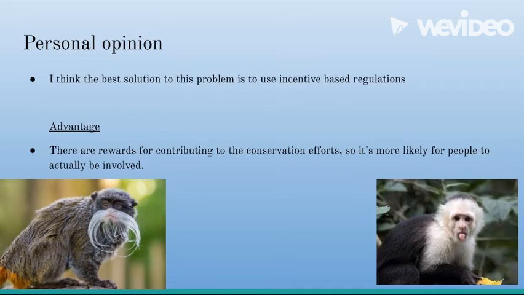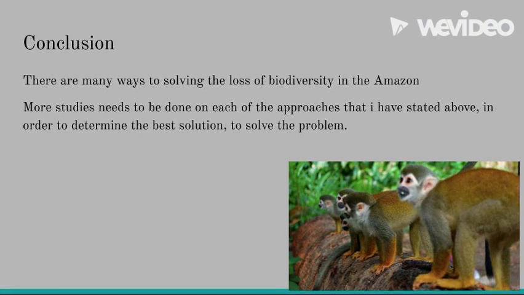Another advantage is that it does not force them to participate in conservation activities because they are given the option of becoming more efficient. If they do not conserve at least 20%, their land will be confiscated by the government and sold to somebody else. One disadvantage of this approach is that it does not consider the fact that people will probably make more money selling and cutting down trees than they would from the government incentives. In conclusion, there are many different approaches to stopping the loss of biodiversity in the Amazon. But more research needs to be done to figure out the best option.